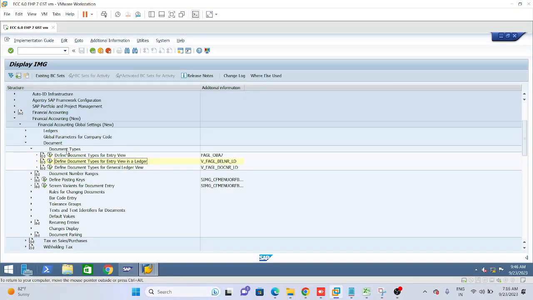We need to come by path only. Define document type entry view in a ledger.